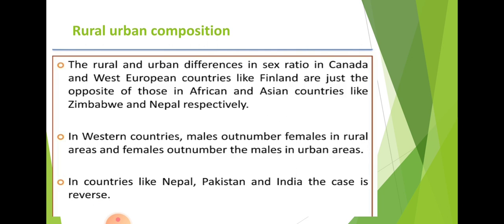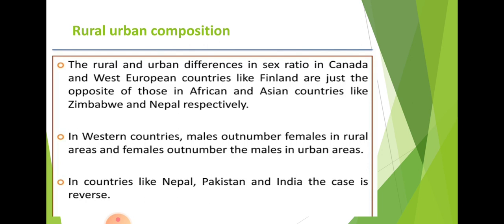You will find that in Bangladesh and Nepal, females outnumber males in rural areas. Females outnumber males means that in rural areas in India, Bangladesh and Nepal, the female population is higher than the male population. But in urban areas you will find the opposite scenario: the male population outnumbers females. This picture is just opposite of the developed nations. If you see the USA or Denmark, you will find the opposite, where females outnumber males in urban areas.